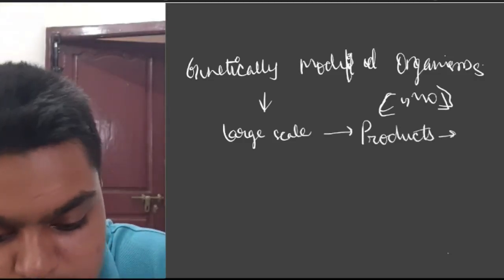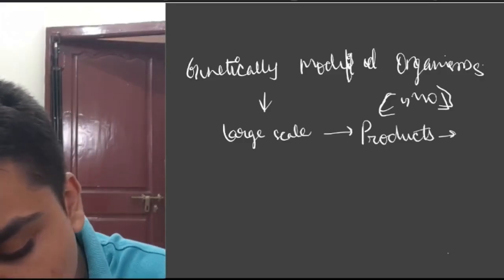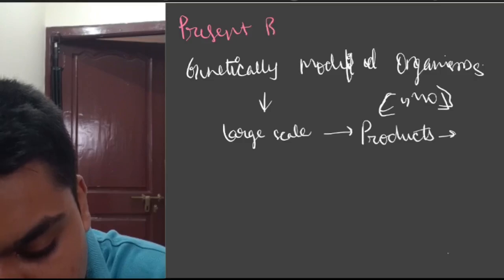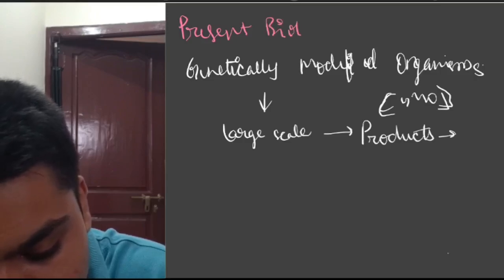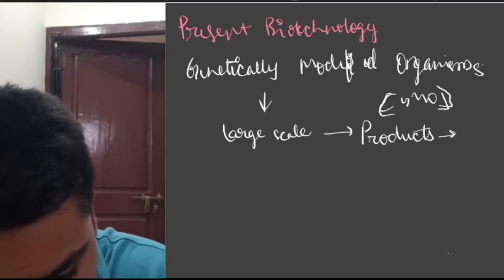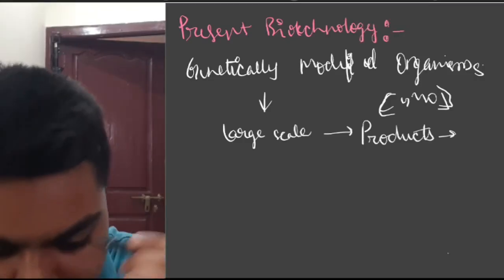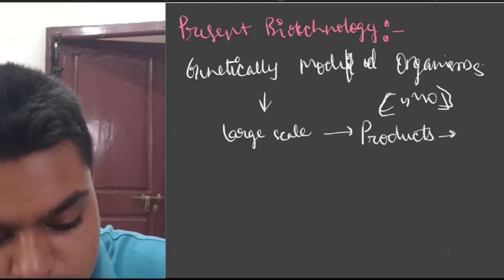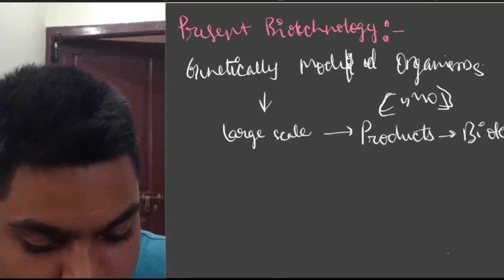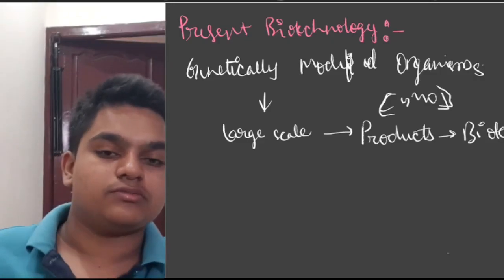And this is the new definition. Write it here: present biotechnology. These processes lead to biotech or biotechnology.